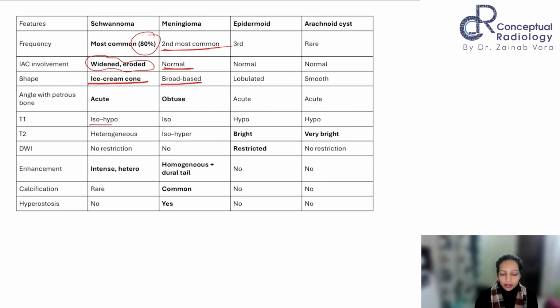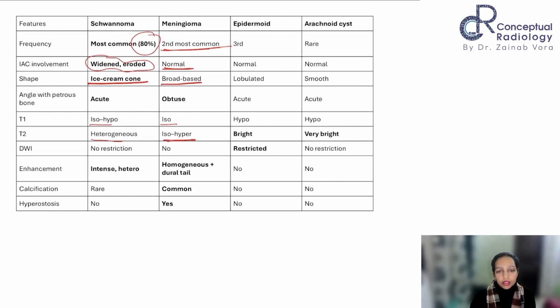T1, we know iso to hypo, again T2 heterogeneous, iso to hypo. So both will enhance. Schwannomas also enhance very well, but the enhancement is not homogeneous as compared to meningiomas, which are very homogeneously enhancing lesions. Restriction, no. I would not completely agree with the restriction part. For description, if you have to choose one, yes, but for clinical practice, they do show restriction depending upon the contents and depending upon the cellularity.